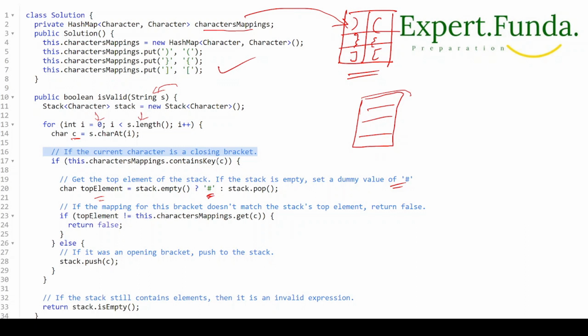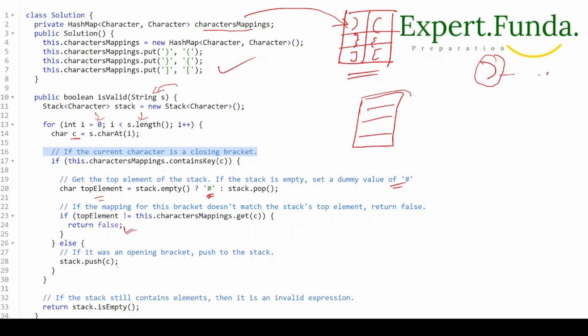Now actually, let's suppose initially you got a closing brace in the expression. We cannot remove anything because this is a closing brace, and then how will we continue? To do that, we'll push a hash. The top element is actually a hash, not an actual element, because if we don't have an element on the stack, we'll get some null pointer exception. Now coming to the next check: if the mapping for the bracket doesn't match the stack top element, in that case we will return false, and we are doing that here.